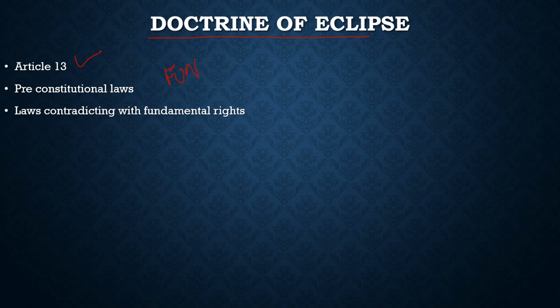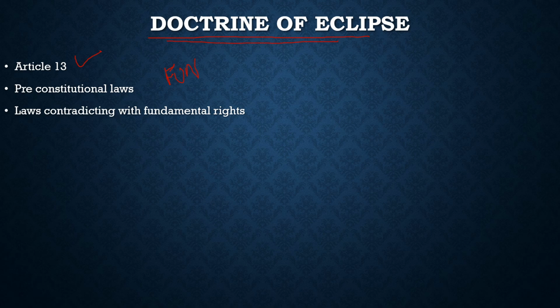What does that void mean? That means that that order will stay in the books. That won't go anywhere. It will stay in the books, but those orders, those laws will lose their legitimacy. They won't be active. They would be in the dormant state. And also, this Article 13 gives rise to the concept of doctrine of eclipse.